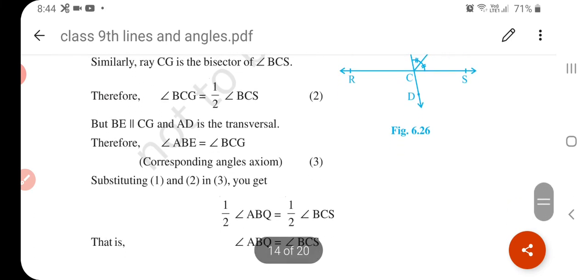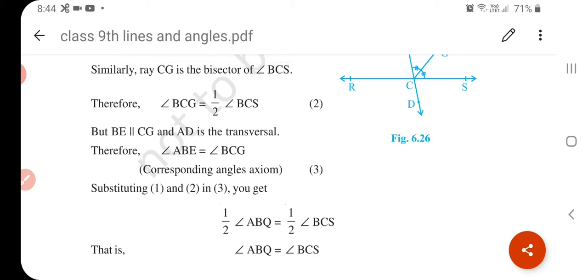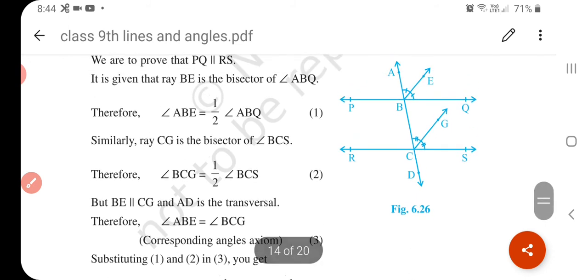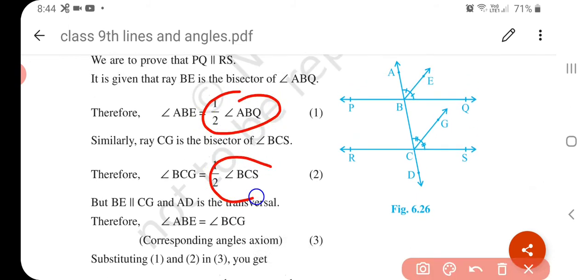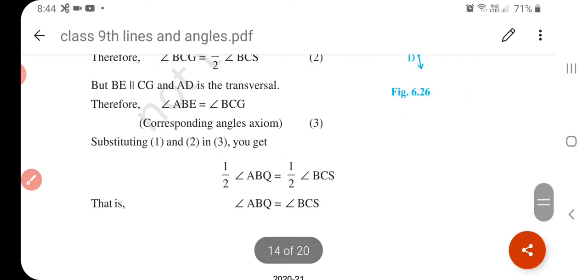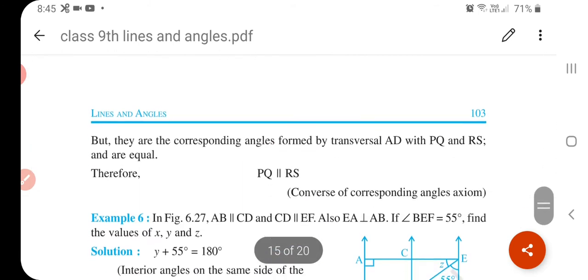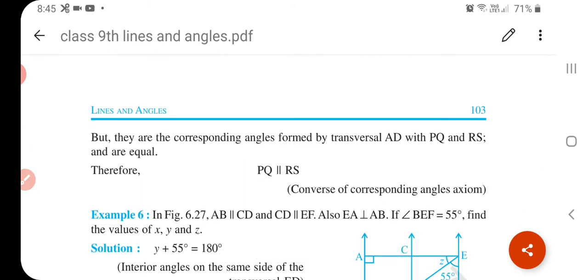Substituting 1, 2 and 3, we get 1 by 2 ABQ is equal to 1 by 2 BCS. So ABQ is equal to angle BCS, means corresponding angles are equal. They are the corresponding angles formed by transversal AD with PQ and RS and they are equal. Therefore, PQ is parallel to RS, by the converse of the corresponding angles axiom.